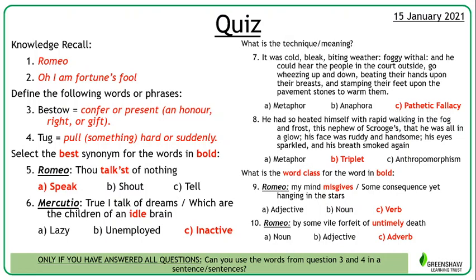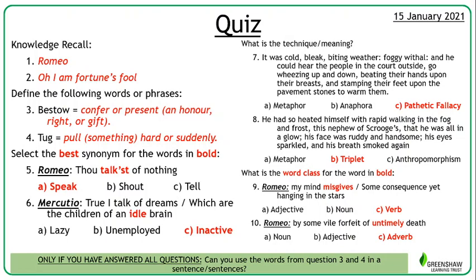This is the quote that shows that Romeo, obviously he knows he's the one who killed Tybalt, but it's more about the fact that he feels like this situation was out of his control. Number 3, bestow means to confer or present, to give a gift to or to give something to someone. Number 4, tug means to pull hard and suddenly. So not just pulling, but really pulling. You might have said yanking.